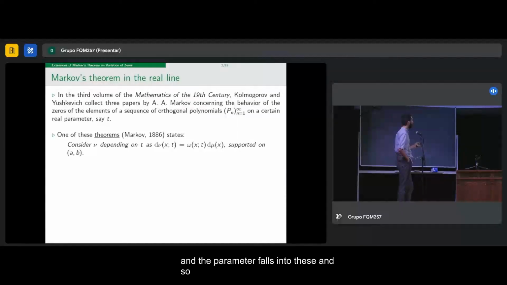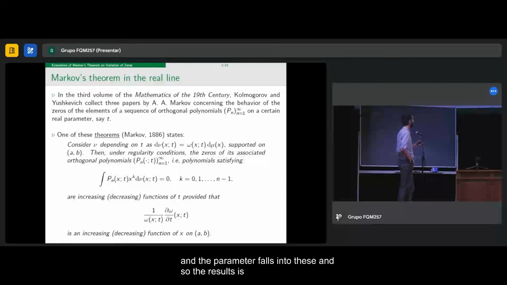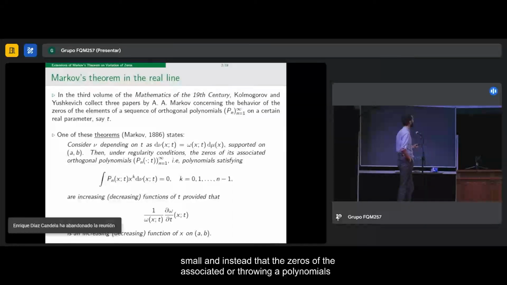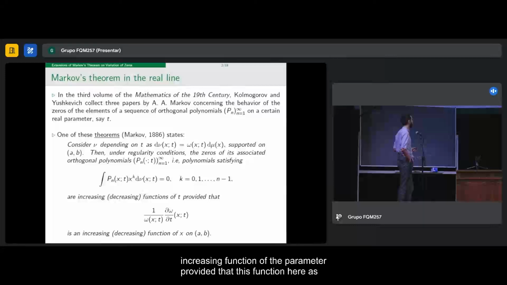The result is very simple in its form, and it states that the zeros of the associated orthogonal polynomials are increasing functions of the parameter, provided that this function here is an increasing function of x on the real interval where the measure is supported.